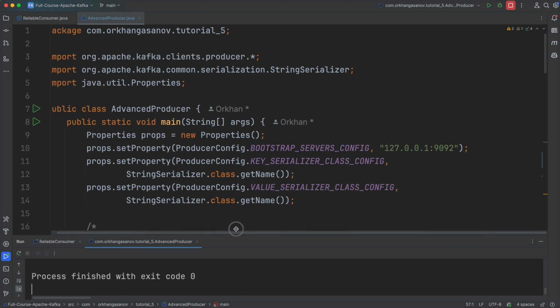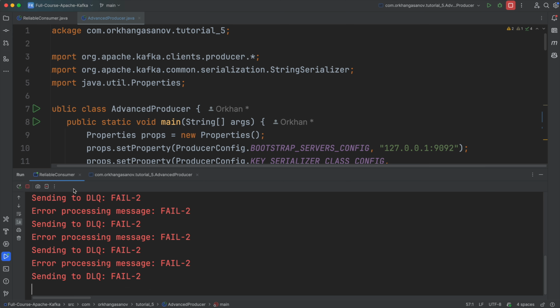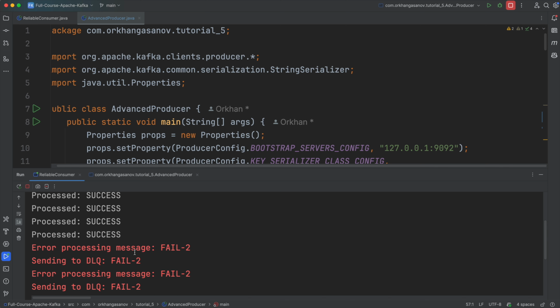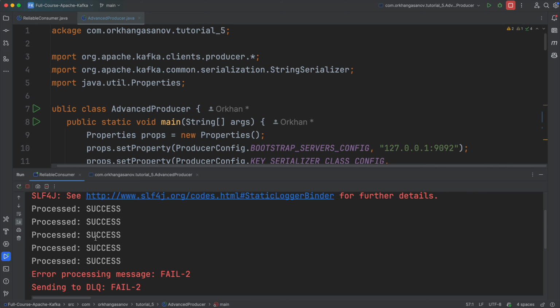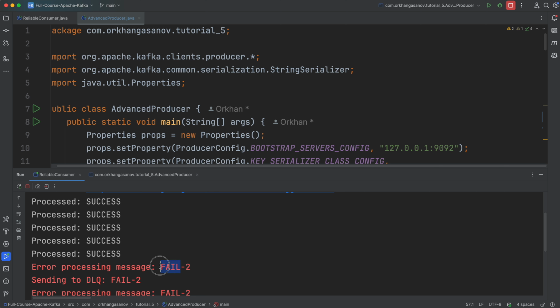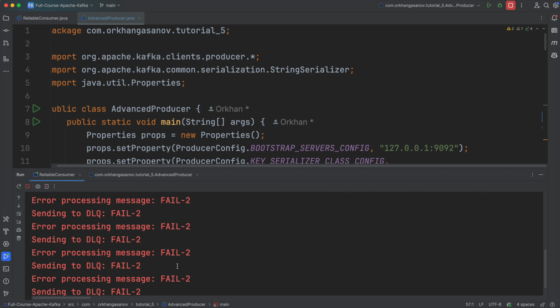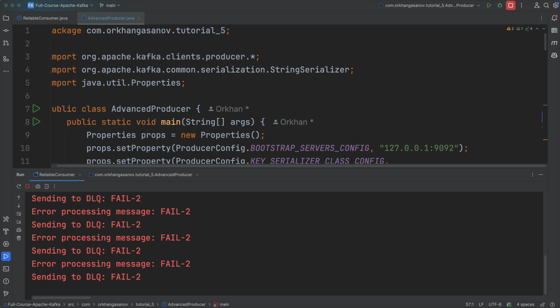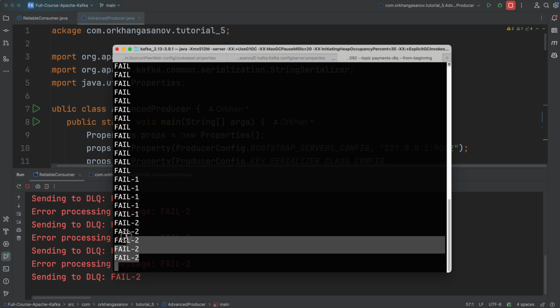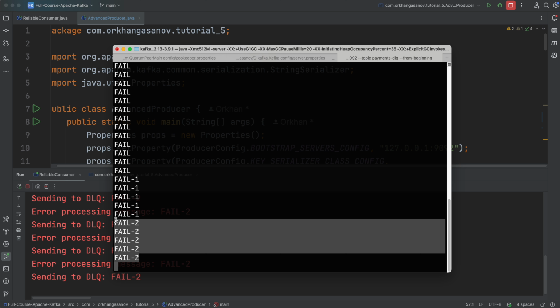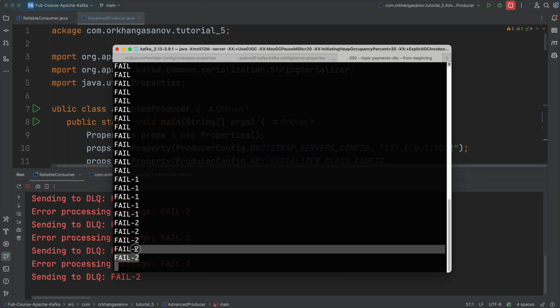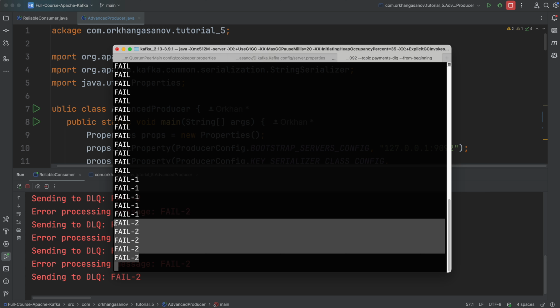So messages are published. And now we can go to our consumer. As you can see here, some messages are processed because they are success, they don't contain fail. And the ones that contain fail, we are sending them to the dead letter Q. Let's go check the dead letter Q. As you can see here, we have 5 messages that we received. So what we usually do with these messages is we check daily whether we have any messages in the dead letter Q. So we may consume them and create some dashboard and do some analysis on those failed transactions.